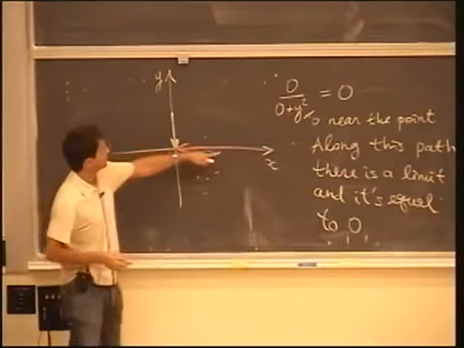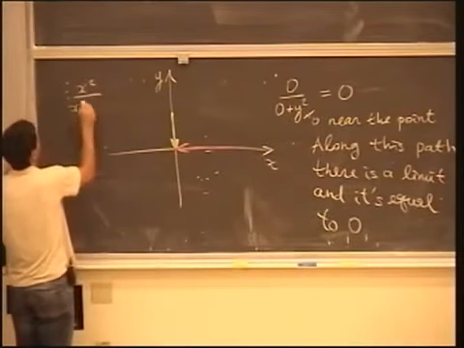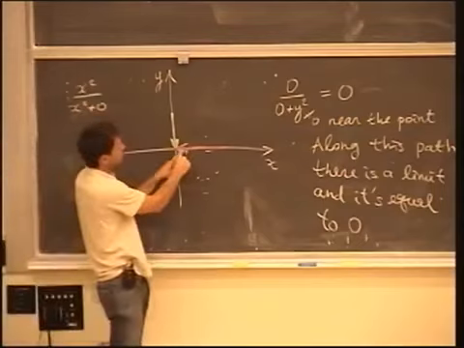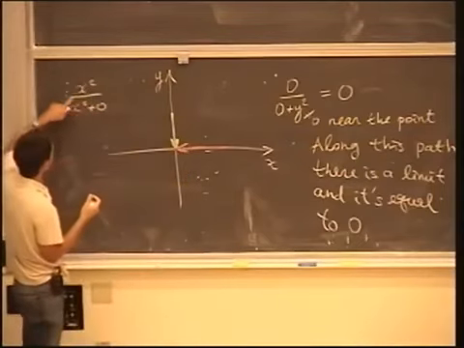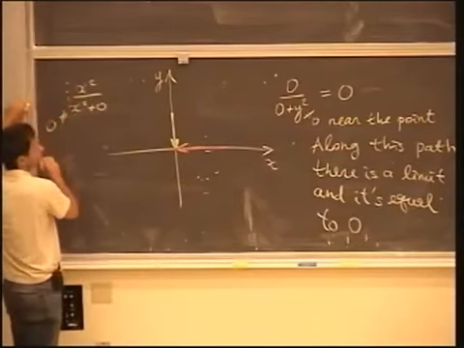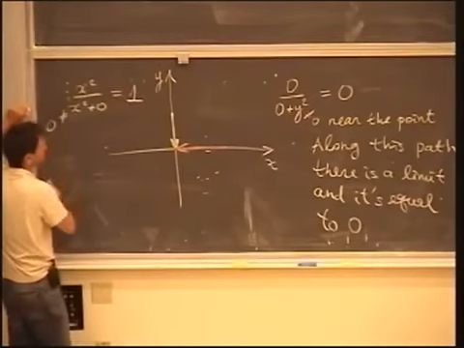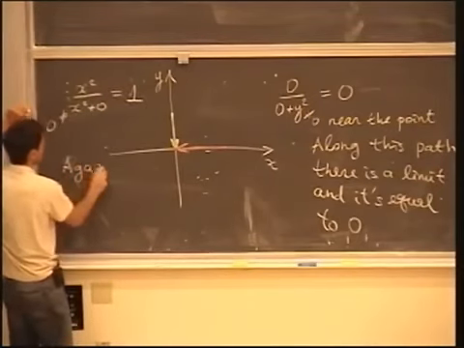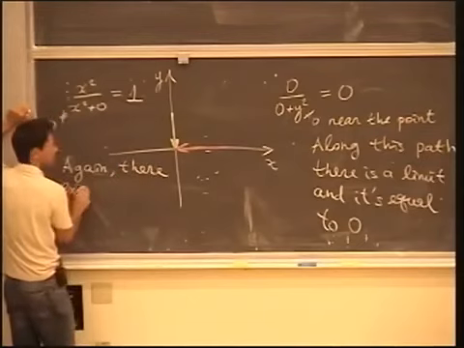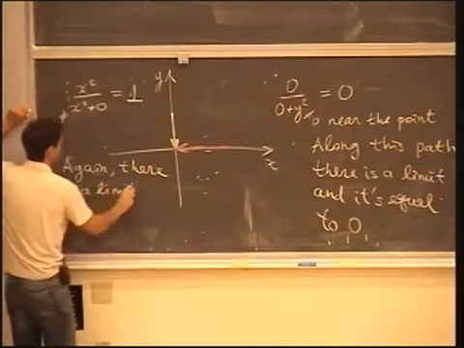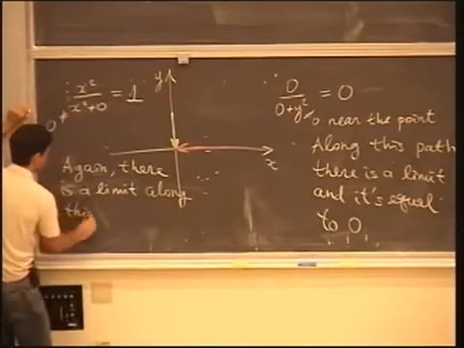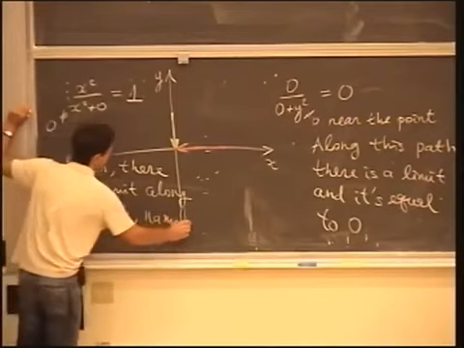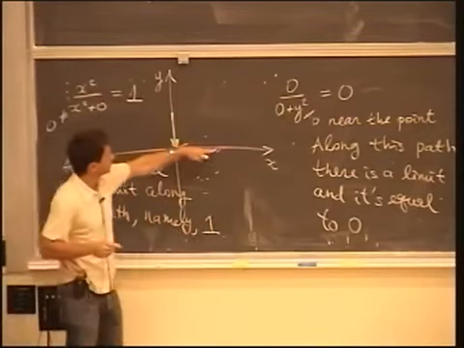On the other hand, if we look at this path, we get x squared divided by x squared plus 0. Again, we will assume that x is very close to 0, but not quite 0 yet. So this is actually a non-zero expression, and therefore we can cancel them out. This again is non-zero, and this actually gives us 1. So that means that along this path, again, there is a limit, namely 1. So we have found two paths along which we achieve a different limit.